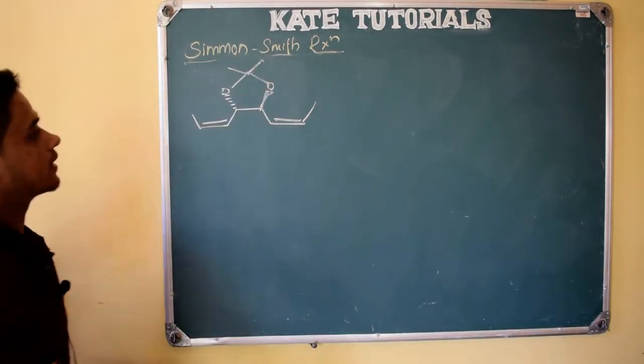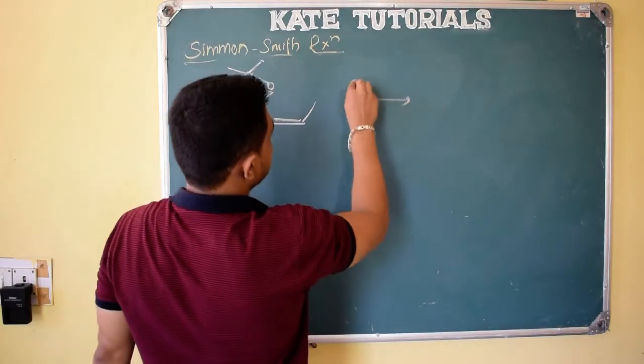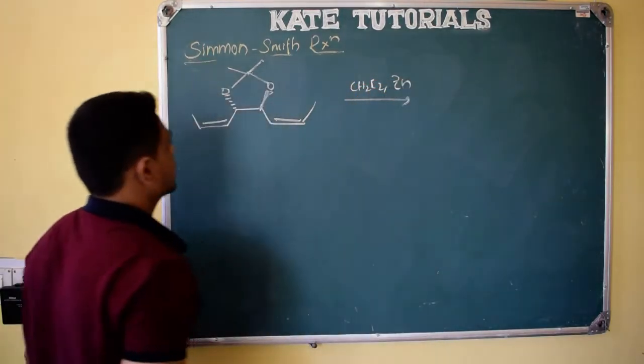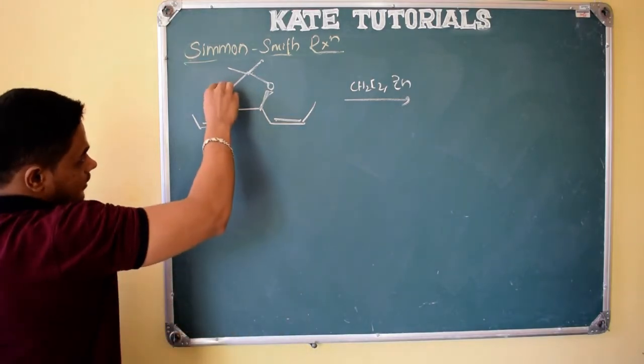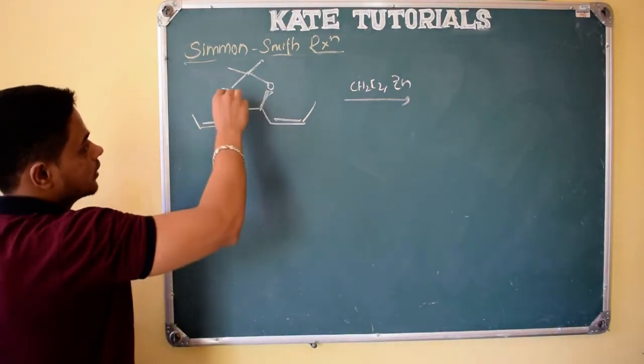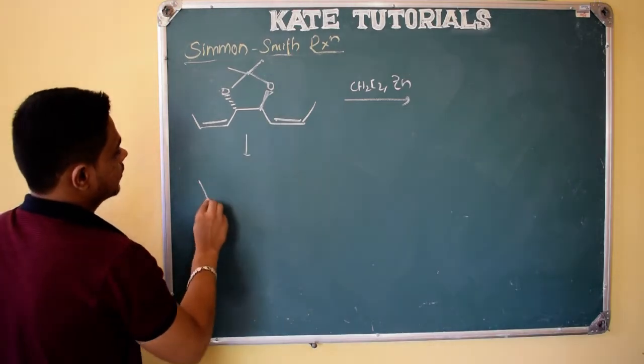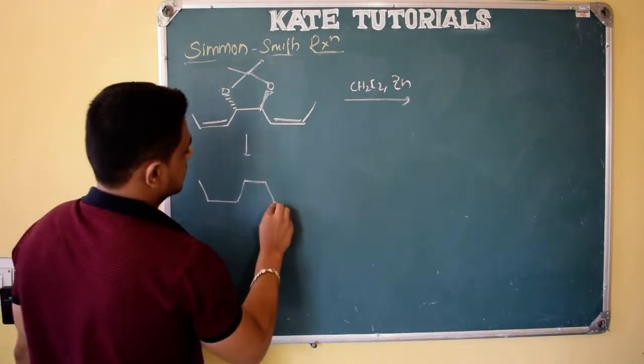They are given CH2I2 in the presence of zinc. So what happens? I have told you it coordinates with oxygen, right? Zinc coordinates with oxygen. If it was below, the cyclopropane ring comes below. So our product will be like this.